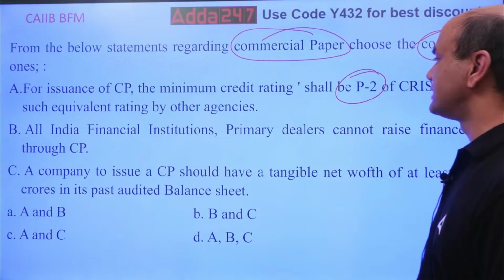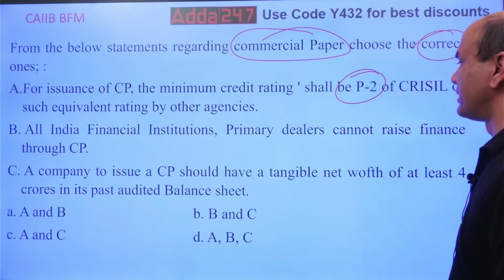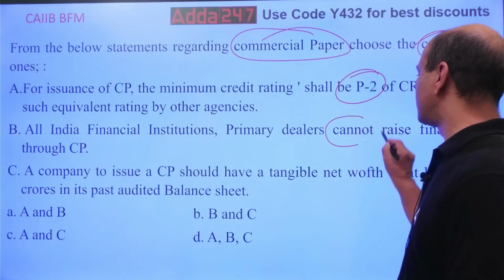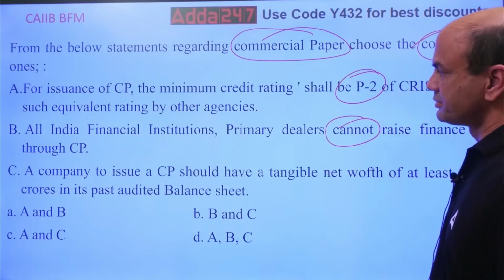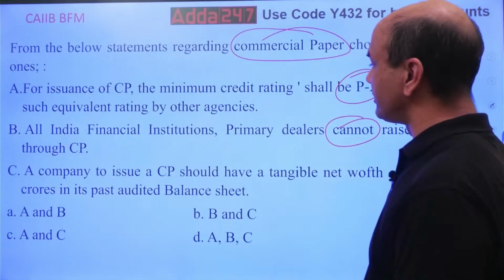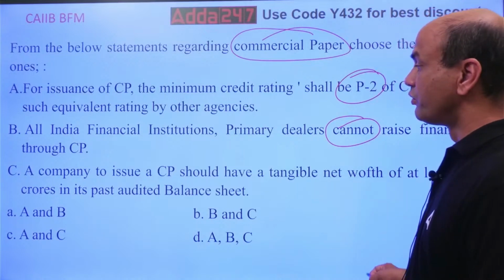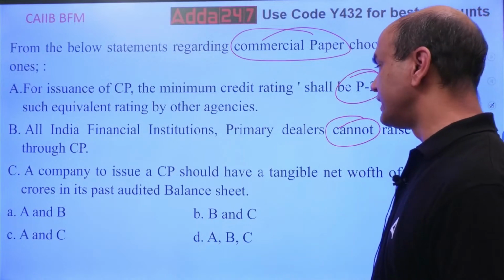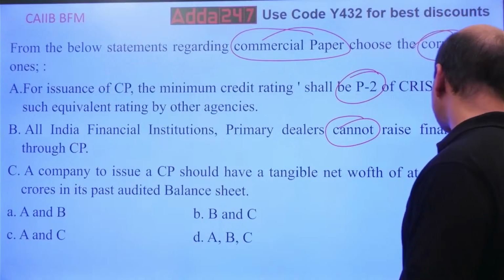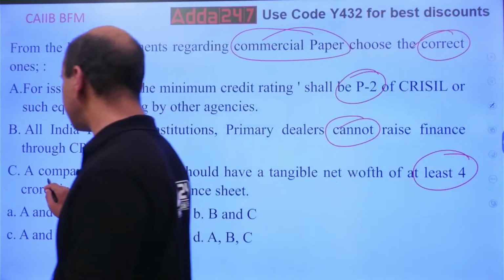All India financial institutions and primary dealers cannot raise finance through CP. PDs cannot raise. A company to issue CP shall have a tangible net worth of at least 4 crores in its past audited balance sheet. 4 crores. Is this the right answer?